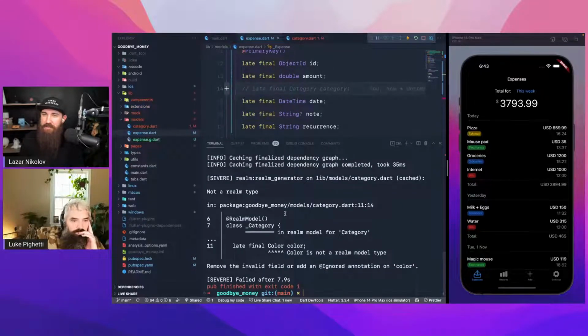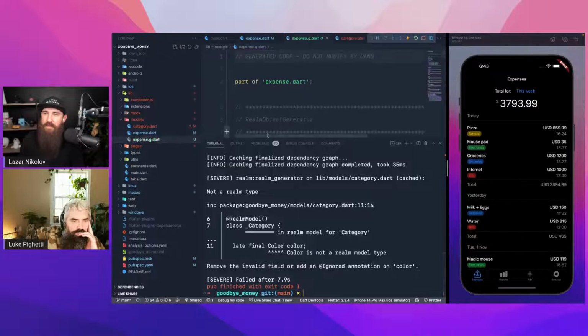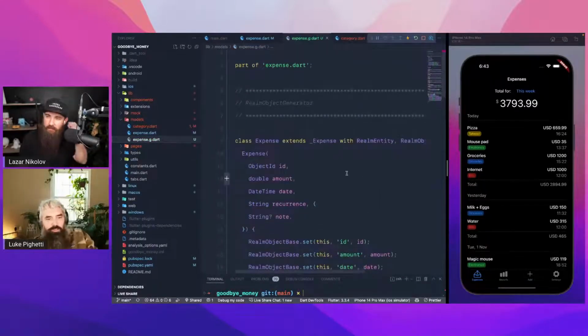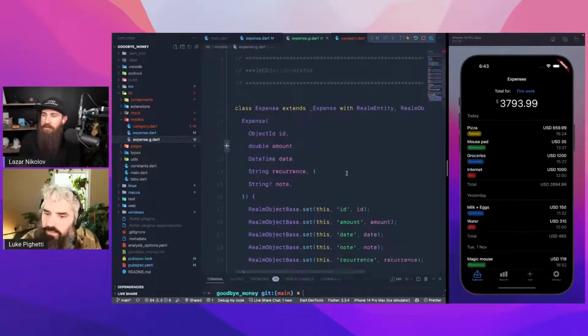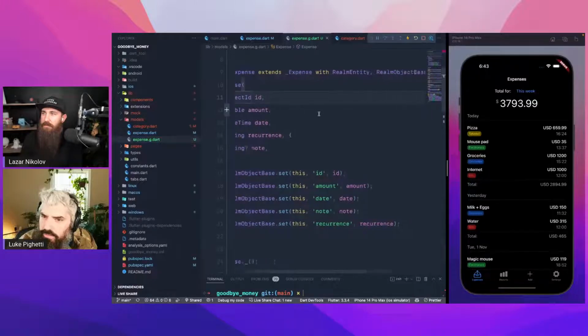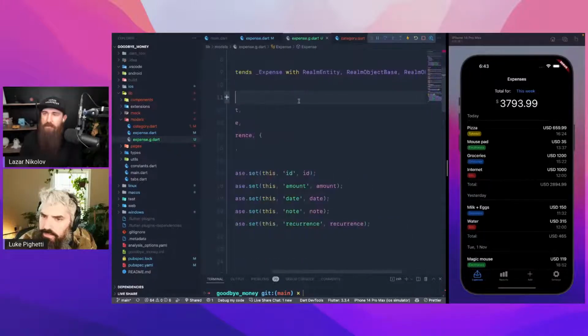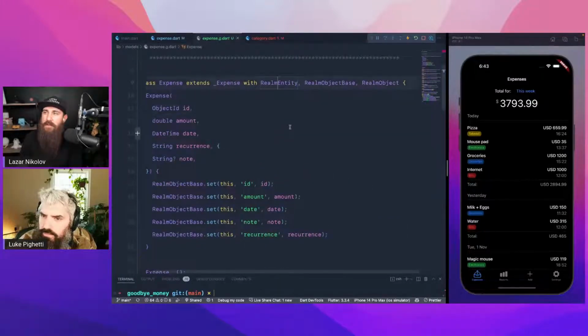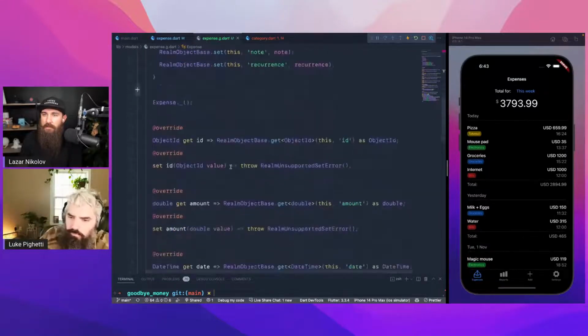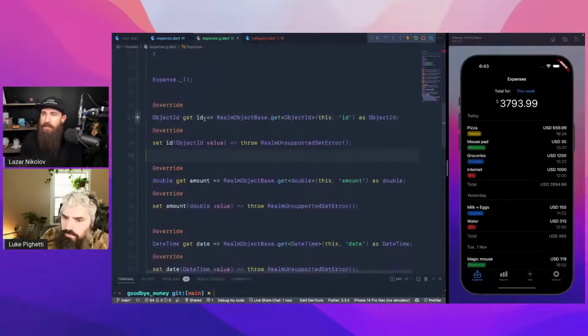Again, of course, the color is not a realm, but we do get the expense, which is pretty cool. Okay, so expense did come through. That's good. Also set this ID. ID is object ID. It probably knows what it is. So check it out. It adds the realm entity, realm object base, and realm object. Okay, that's cool. And it does the get stuff.